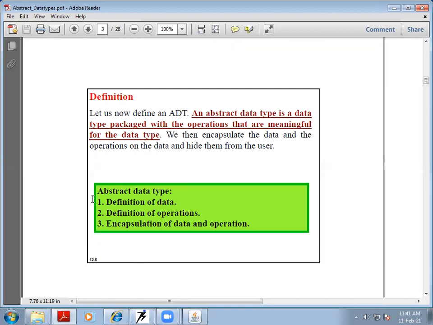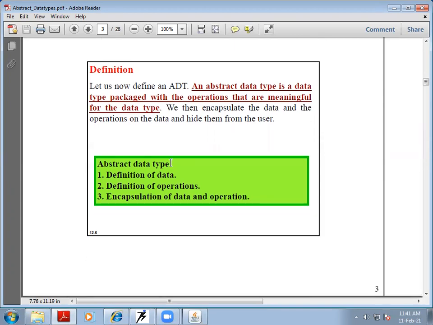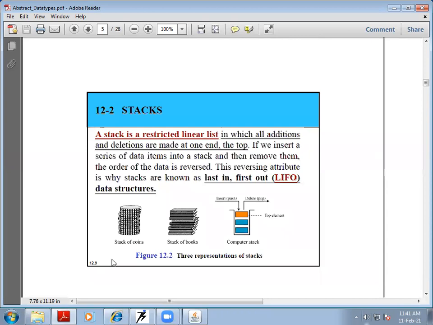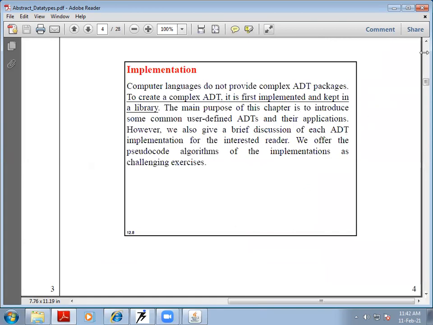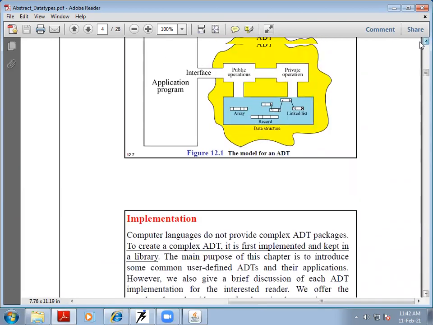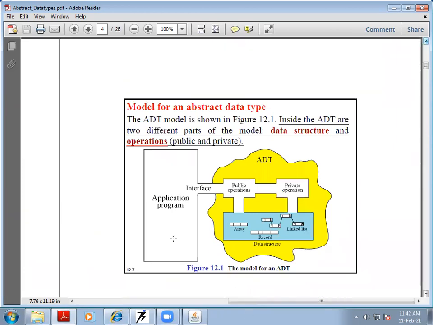In an abstract data type, we have three different points to discuss: the definition of data, what different types of operations we can perform on that data, and how the data and operations are encapsulated to make them abstract in terms of the user. The first abstract data type which we are discussing today in this particular example is stack. But before discussing stack, let us try to summarize diagrammatically what we are talking about, the operations and data structures.